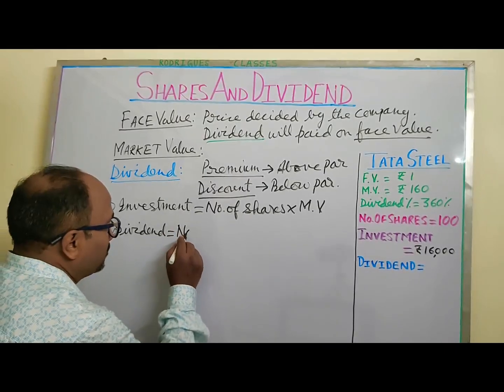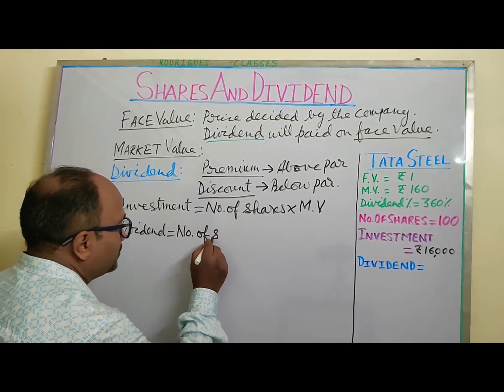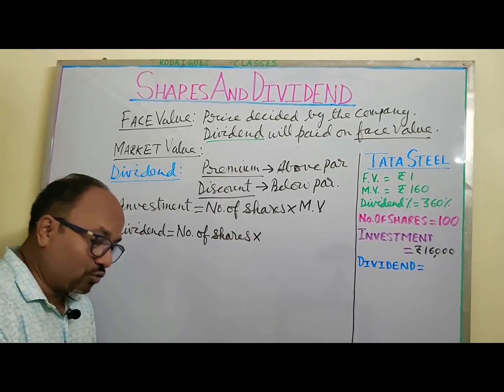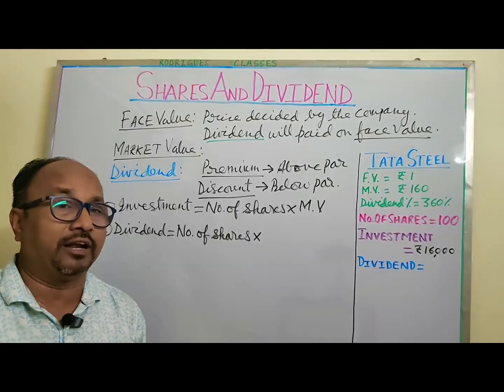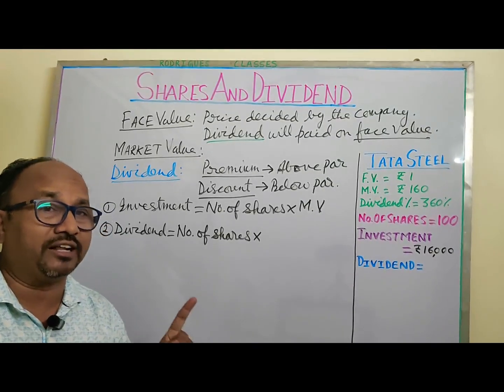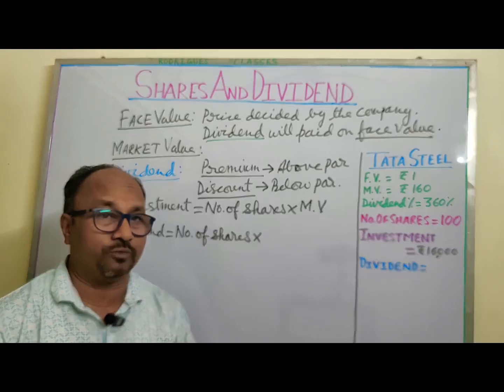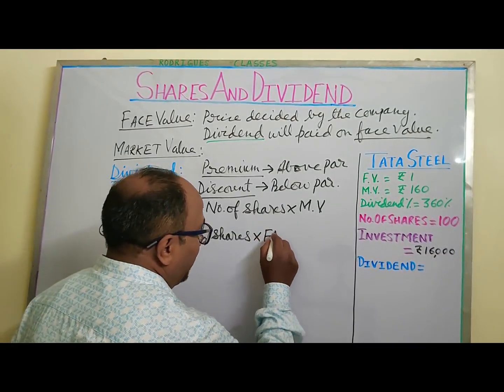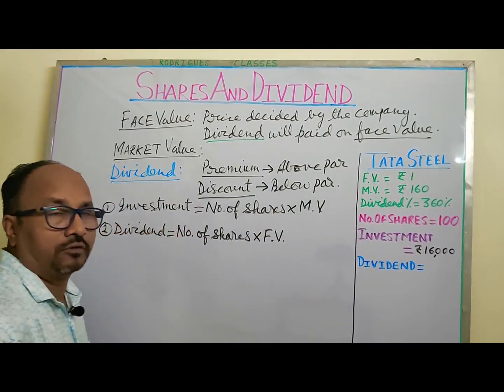So we get here first of all number of shares. Then, as told earlier, it will depend upon the face value. Dividend is always given on the face value. So here it is multiplied with the face value.